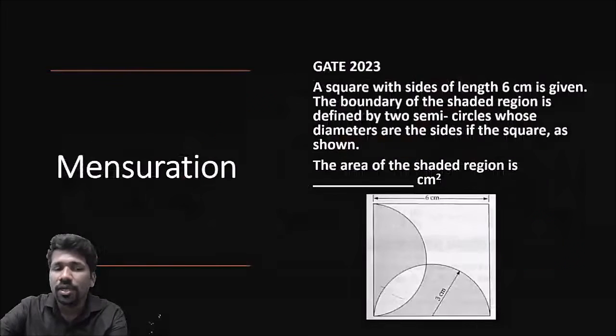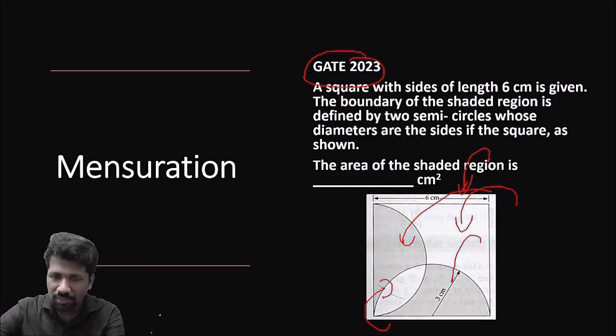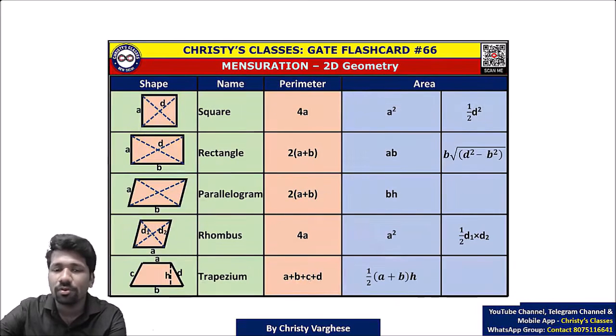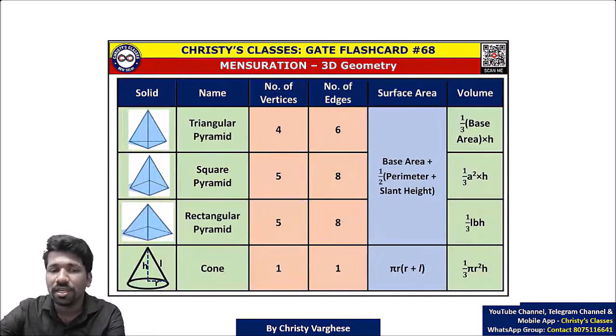Now another area in the geometry unit is mensuration. Mensuration means perimeter, area, volume questions. This is a question that was asked 2 times in the GATE exam. The same figure. One time it was asked about this region, one time about this region, but the question is the same. In mensuration you should know some formulas, but I will teach you logically how to remember or understand those formulas, for 2D geometry and also 3D geometry.